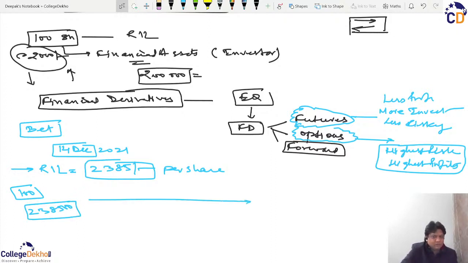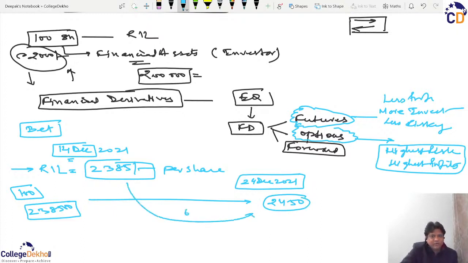And I believe, now before you move on, friends, it is an obvious thing: if I am planning to buy shares today and I think the price will fall in the future, then why would I purchase today? So I think the price will rise in the future, and I believe that on 24th December 2021, presuming it's a working day, no holiday, the price of this Reliance Industries share will be around 2450.